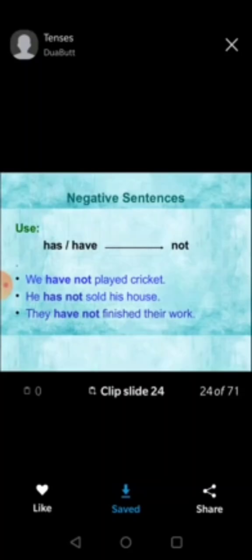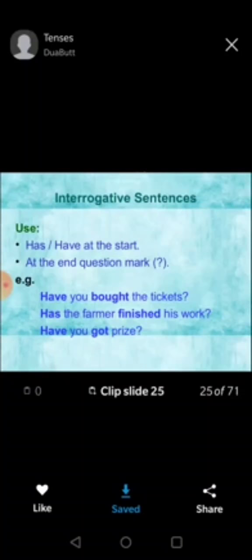Just by putting not, we can form the negative sentence of present perfect tense. We have not played cricket. He has not sold his house. They have not finished their work.